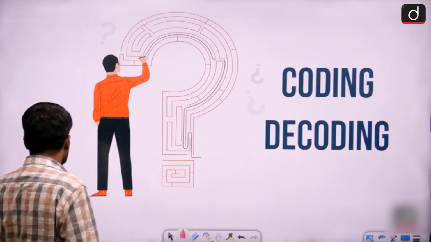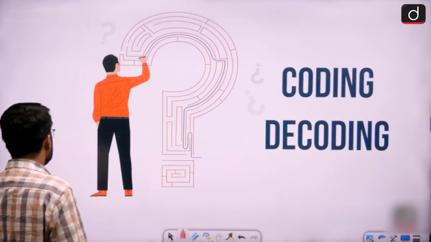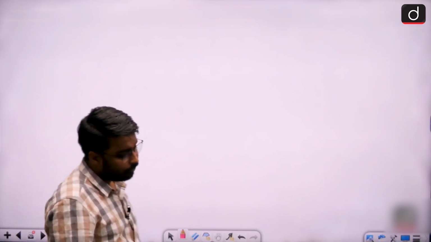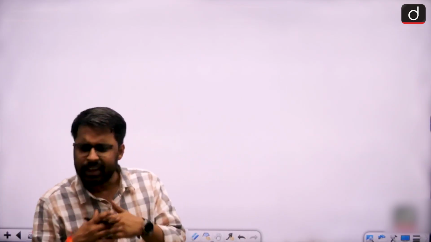Okay. So when it comes to solving the questions of coding decoding, in order to solve any type of question of coding decoding, whether it is type 1, type 2, type 3, type 4, you require ABCD, right? So you all are familiar with ABCD?